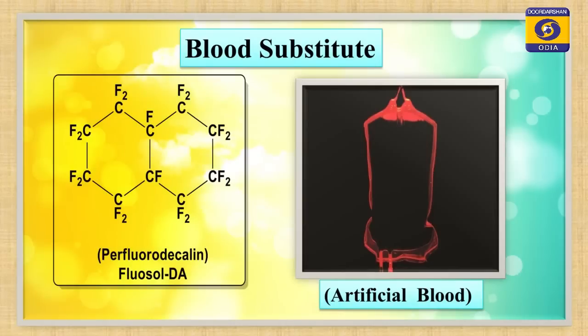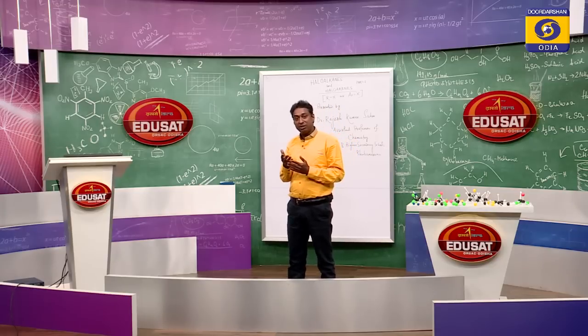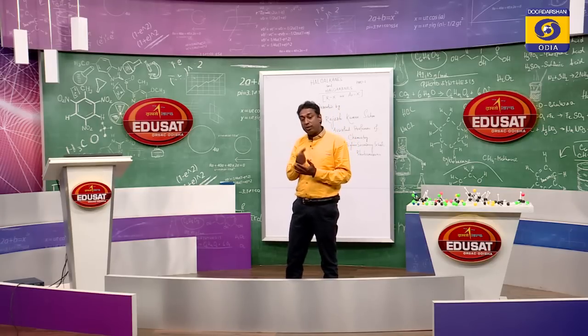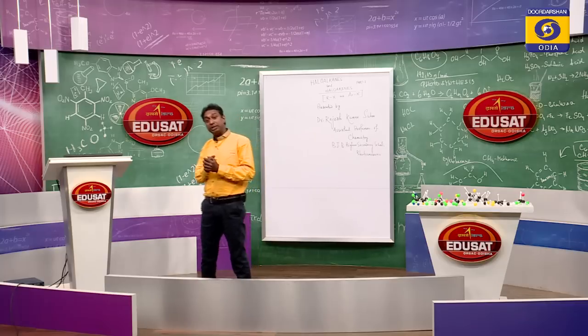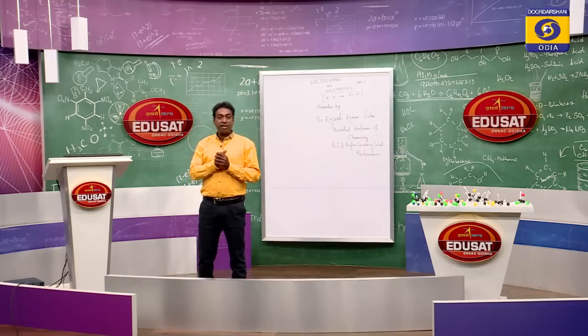Students, look at the screen. You see a compound Fluosol-DA, a type of organic compound belonging to the haloalkane family, where you find in the structure that so many fluorine atoms are there. This type of compound is a substitute for blood during operation. If natural blood is not available, then you can use this for the survival of the patient. So, see the application. Why are we reading this topic? This is because of these applications, the use in our daily life.